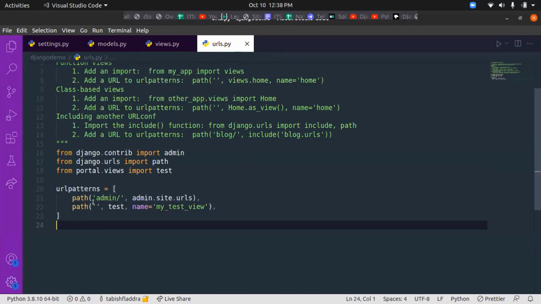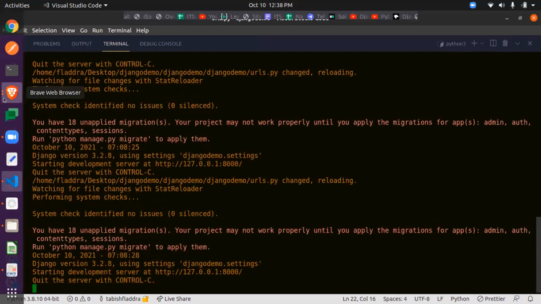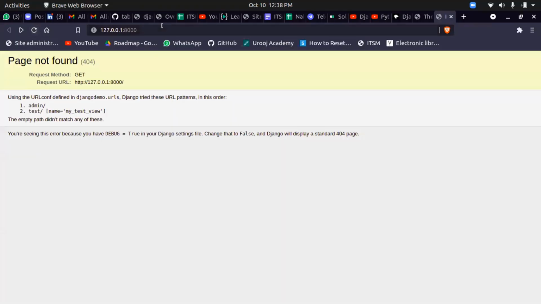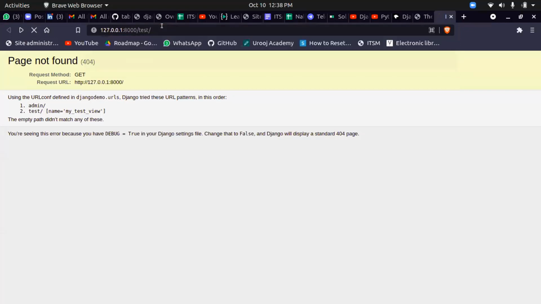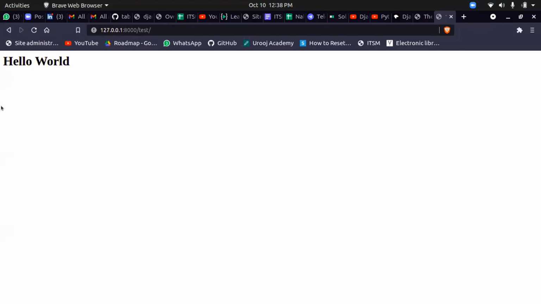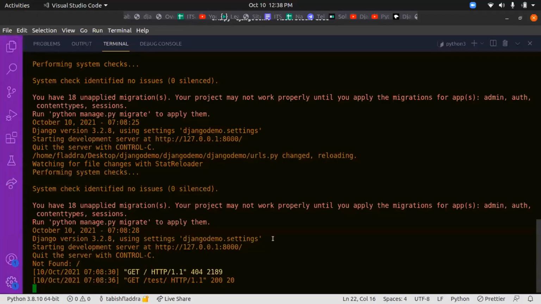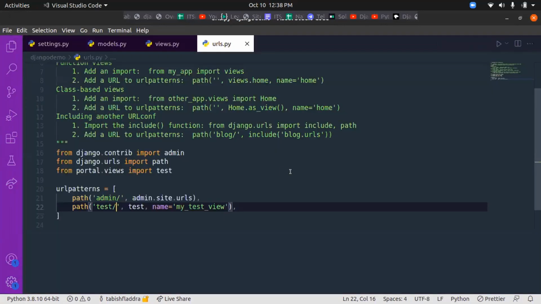Whenever this URL is called, I'll change it to test, add a slash in the end. With the server running, if I refresh it, it is showing nothing. And if I do test, add a slash to the end, now we have changed the path of the page which we have created. So I think this part is clear. We have created a very basic website for our testing.